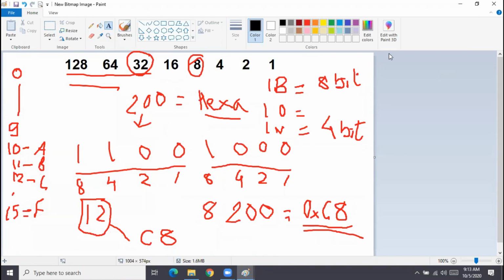What about the Telnet port number? 23. Telnet port number is 23. What is the port number for SMTP? 25. Very good. HTTPS 443. DHCP 67, 68. What about DNS? 53.